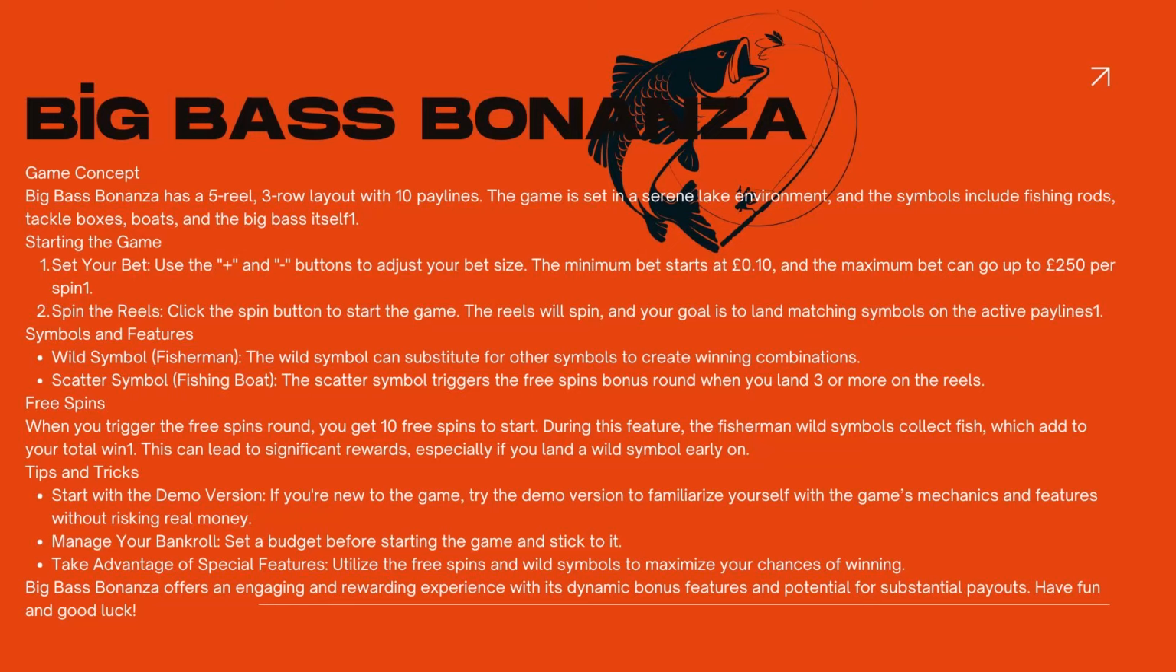Tips and tricks. Start with the demo version. If you're new to the game, try the demo version to familiarize yourself with the game's mechanics and features without risking real money. Manage your bankroll. Set a budget before starting the game and stick to it. Take advantage of special features. Utilize the free spins and wild symbols to maximize your chances of winning.